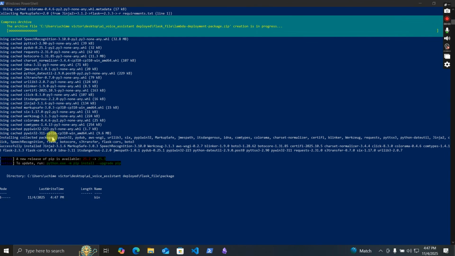So it's done installing all the Python required. That's the pip, and it's creating the Lambda .zip. It's creating the .zip package. So it's done installing, it's done copying the Python code, and it's done installing the requirements.txt. What it's now doing is creating the .zip package that is going to be uploaded to Lambda.